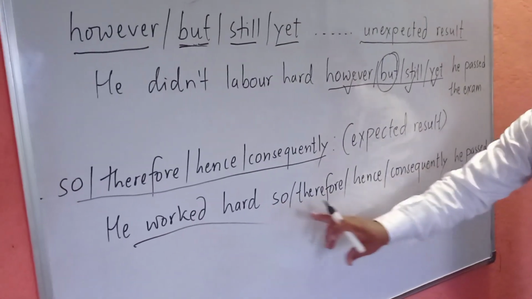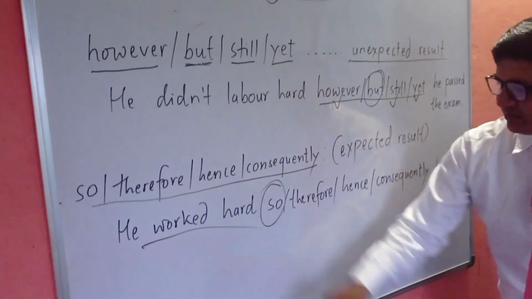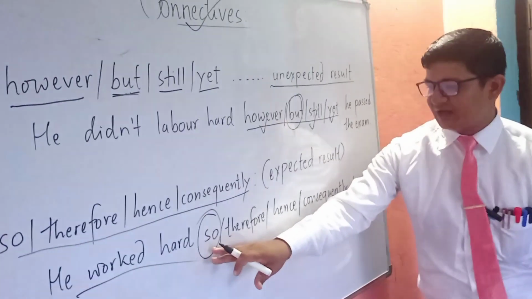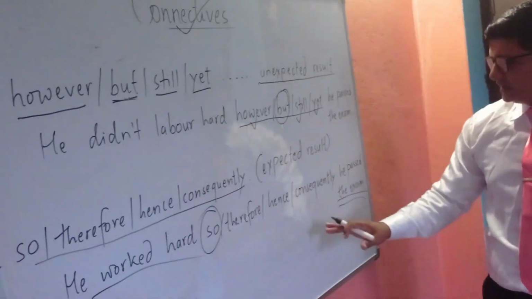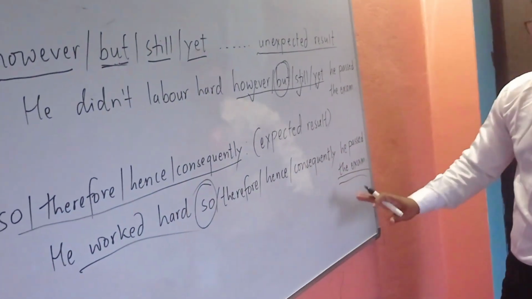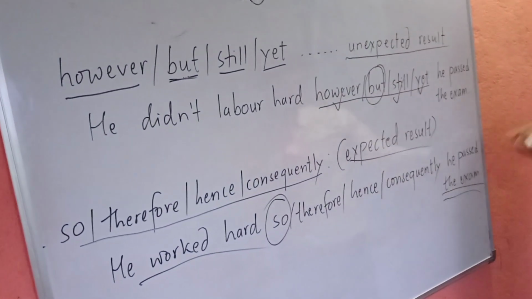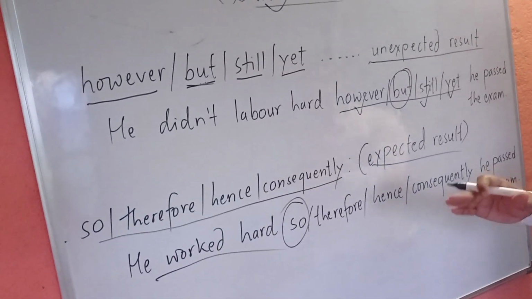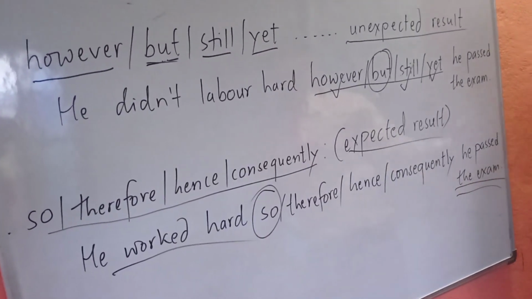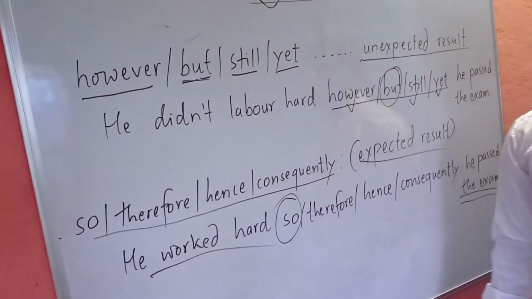Okay, so therefore, hence, consequently. If you are familiar with so, you can use these all. So in place of so, you can use therefore, hence, consequently. They look very formal and more standard. Okay, so this is for expected result. He worked hard, so he passed the exam. He worked hard, therefore he passed the exam. Hence he passed the exam. It's okay. So I think you are clear about this.